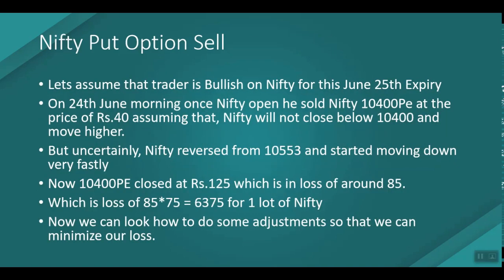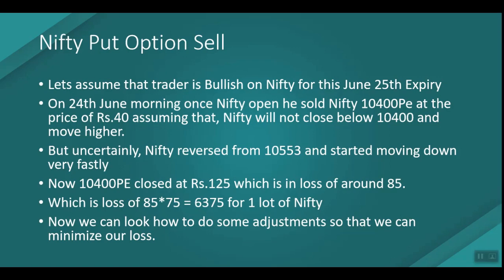So this is an example of selling Nifty put options. Let's assume the trader is bullish on Nifty for the current month expiry, which is on June 25th. We are making this video on June 24th. Till the 24th, Nifty was moving higher, so most traders might have thought Nifty would expire in the higher ranges, and most might have sold put options.